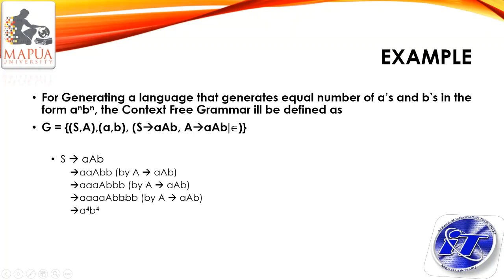Now, what can you say about the number of a's and b's? Based on the rule, we are assured that the number of a's will be the same as b's. In this example, we have a raised to 4, b raised to 4. If we consider the third line, we have 3 a's and 3 b's.